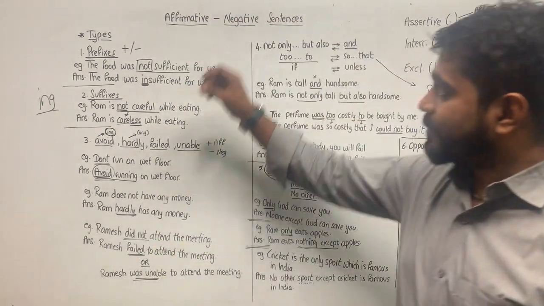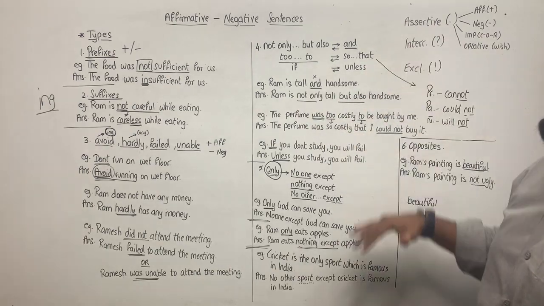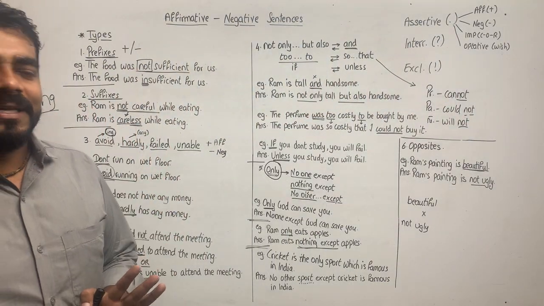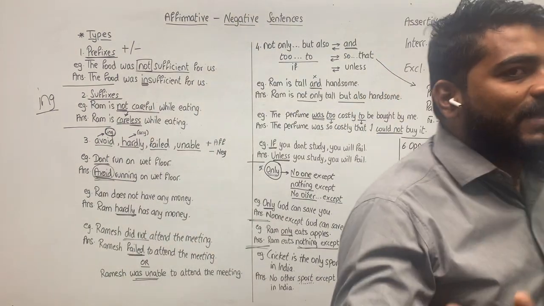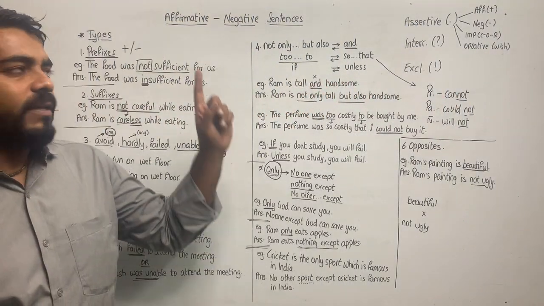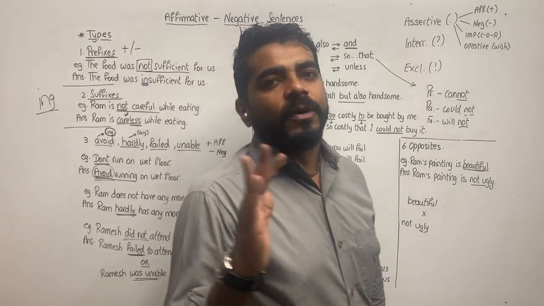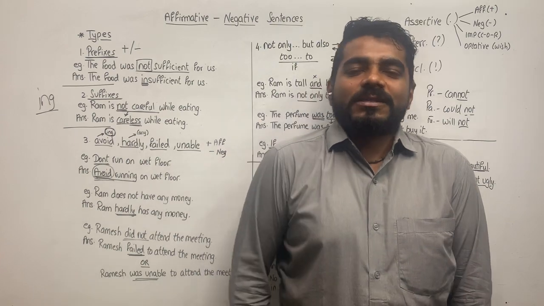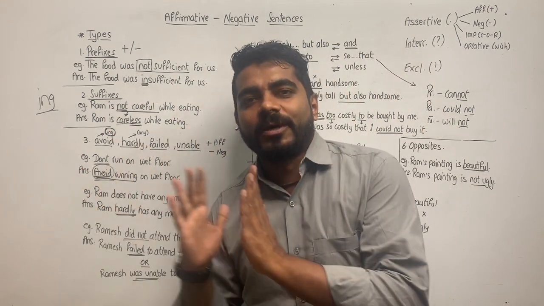Okay? Let's go through all the types once again such that the topic becomes very easy. See, it is a very, very easy topic. You just have to register 6 types. First type is by adding or removing prefixes. What is a prefix? A word that is added before some other word is called a prefix. Second type is by adding or removing suffixes. A suffix is a word which is added after some other word.